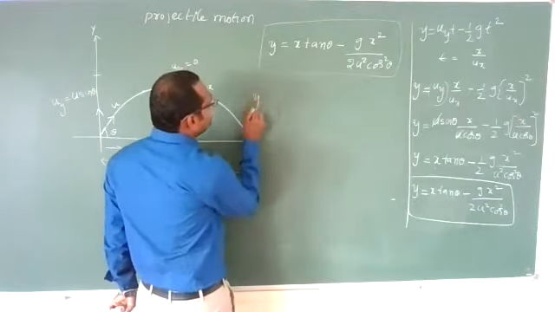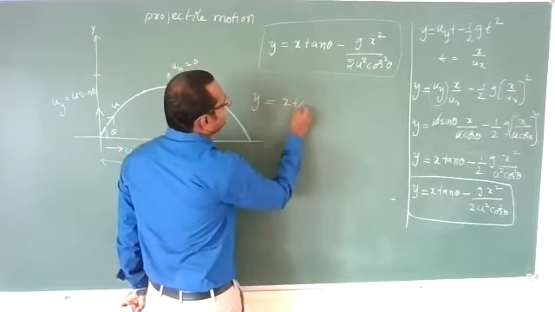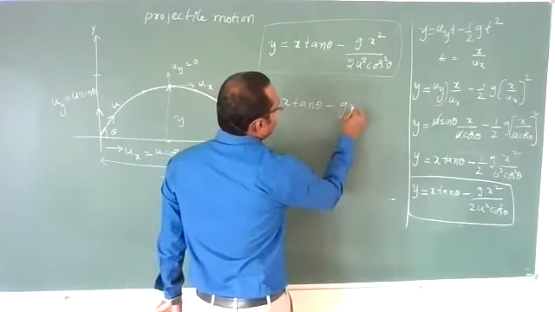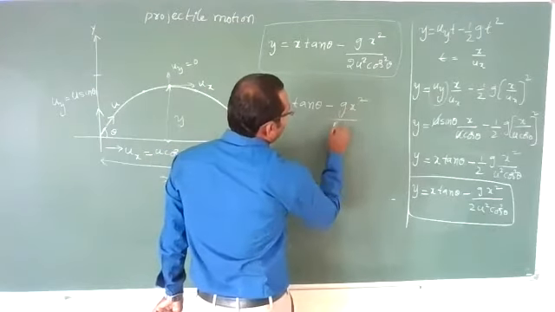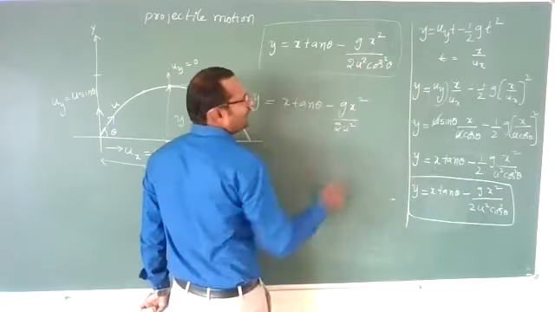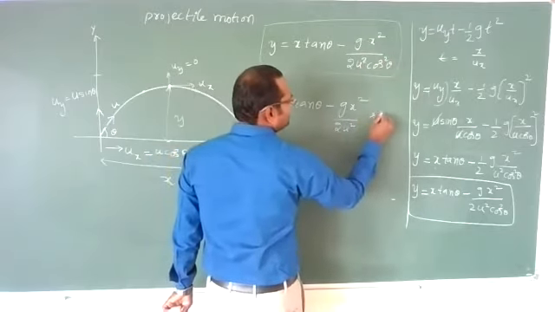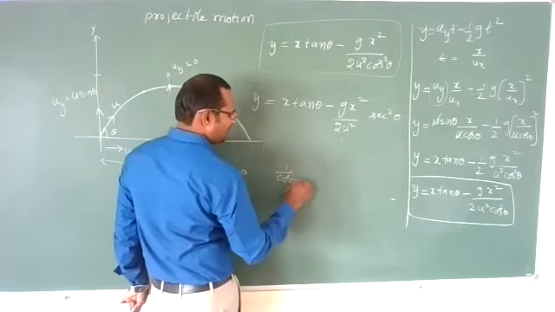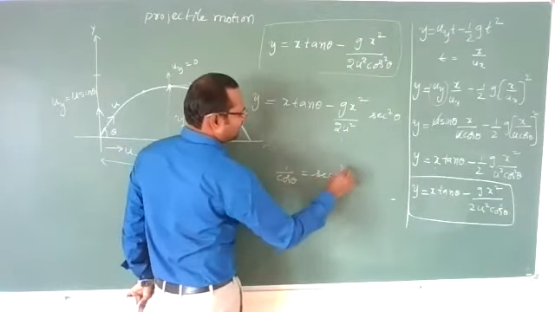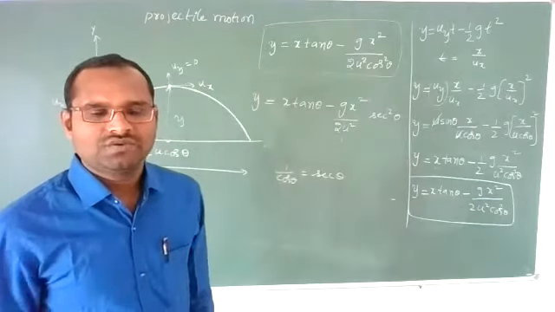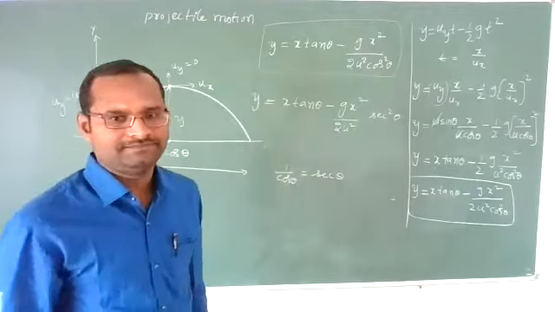For the objective point, I am writing this can be written as x tan theta minus g x square by 2u square cos square theta. 1 by cos square theta can be written as secant square theta. Do you know? Yes. 1 by cos theta is nothing but secant theta. Correct? Trigonometry. 1 by cos is nothing but secant. So 1 by cos square is secant square theta.